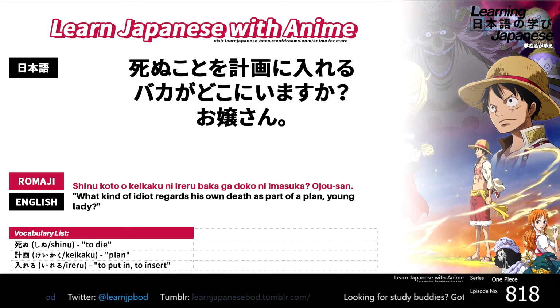So it's a pretty simple line, and I guess I would be lying a little bit if I said I wasn't doing this just because it was really cool. So let's just get right into it. First up, we got 3 vocabulary words that we're gonna need to know before we jump into the breakdown, and those 3 are going to be shinu, the verb that means to die, the word keikaku, which means plan, it's a noun word, and the verb word ireru, which means to put in, to insert, to include, basically. And yeah, now we got them. Let's jump into this bad boy.